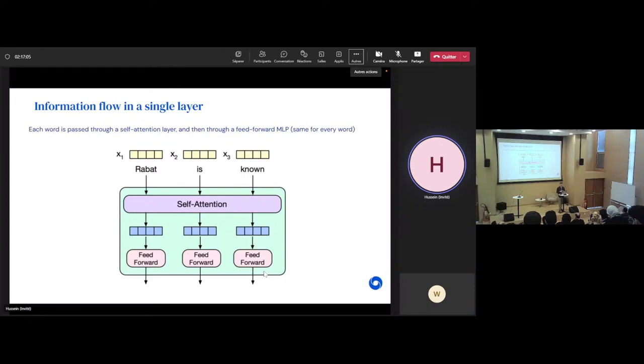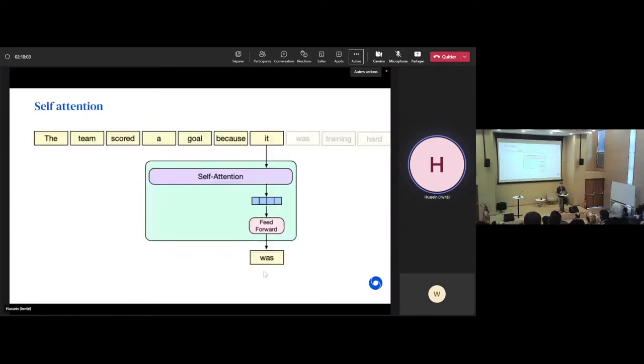And if you look at a particular example of how a single word gets processed by a self-attention layer, probably what you want here is to predict the next word. So you have as input the word "it" right now, and also the context words, the previous words, which you can also use to figure out the next one. And then you want to process it with a self-attention layer, which will mix information from all the context words into the current one, and then use it to finally output the word.